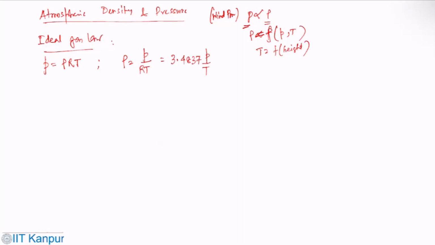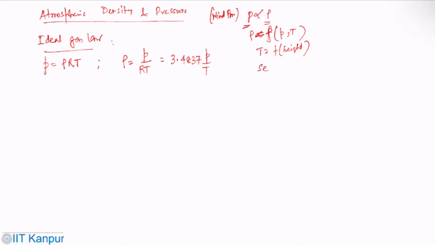So you can get that, where the units are P in Pascal and T in Kelvin. So that's how you can get that. The international standard atmosphere assumes the sea level temperature and pressure.